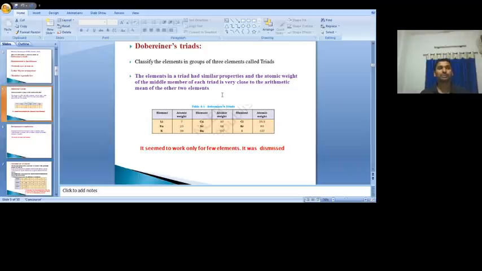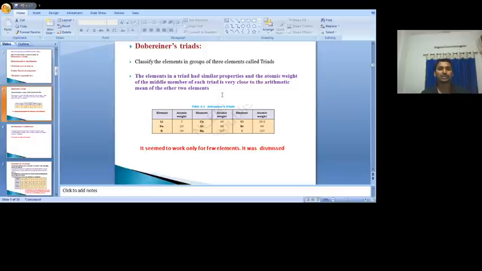It tried to group three elements, but it did not work out for all the elements. For example, let us take lithium, sodium, potassium. These three elements are similar in properties, and the atomic weight of sodium is equal to the arithmetic mean of lithium and potassium.